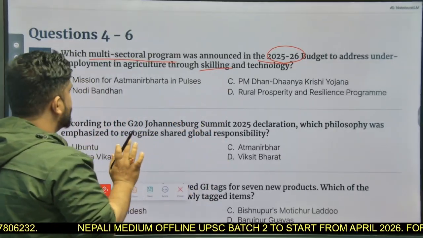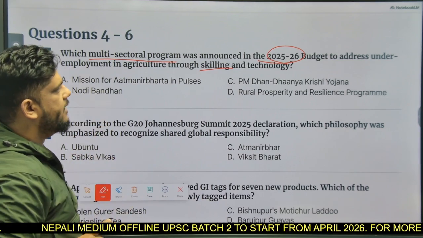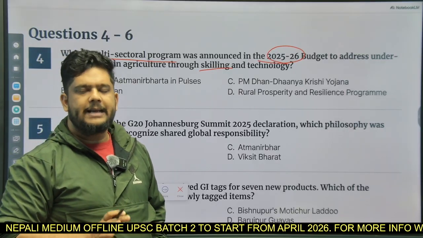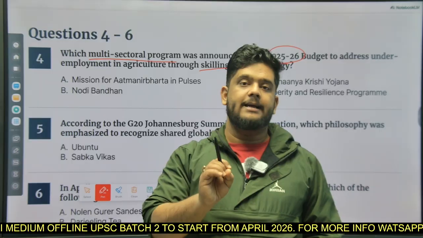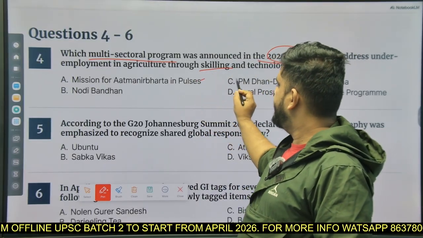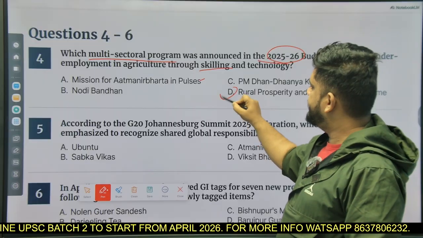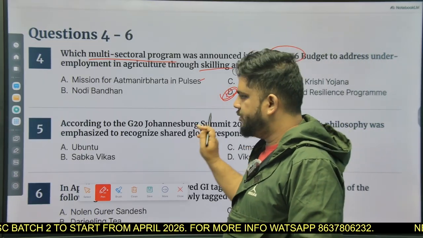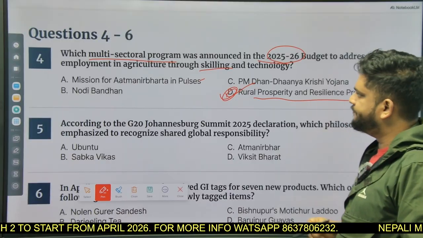The options are Mission for Atmanirbhar in Pulses, Nodhi Bandhan, PM Dhan Dhanya Krishi Yojana and Rural Prosperity and Resilience Program. Please try and answer this question. According to you, what answer did you mark as right? If you have marked option number D, then you are absolutely right. The right answer is option number D, that is Rural Prosperity and Resilience Program.